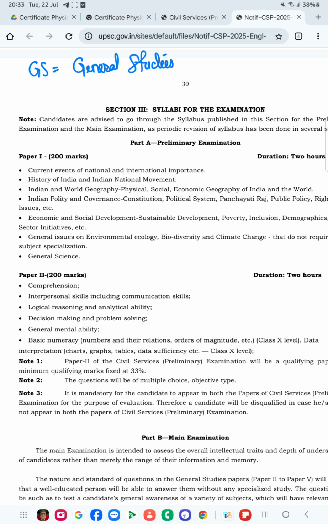As I said, regarding the detailed syllabus for the preliminary examination, it is not so widely discussed. Only it is given, as we know, that the prelims examination consists of two papers: paper 1, which is your GS, and paper 2, which is your CSAT.